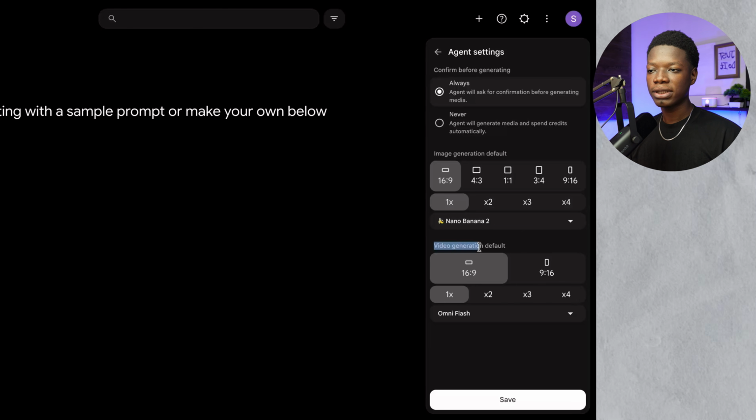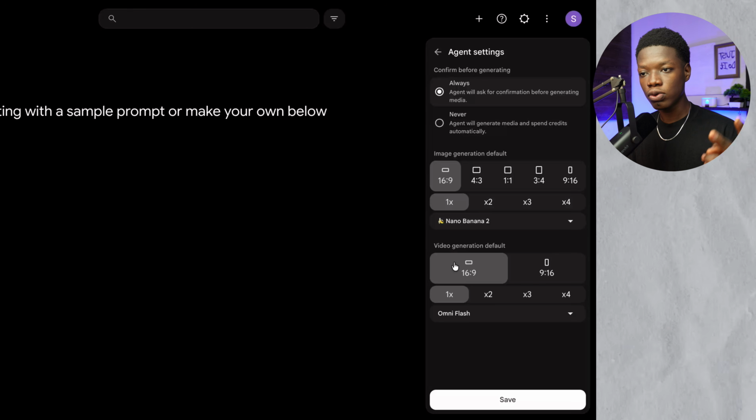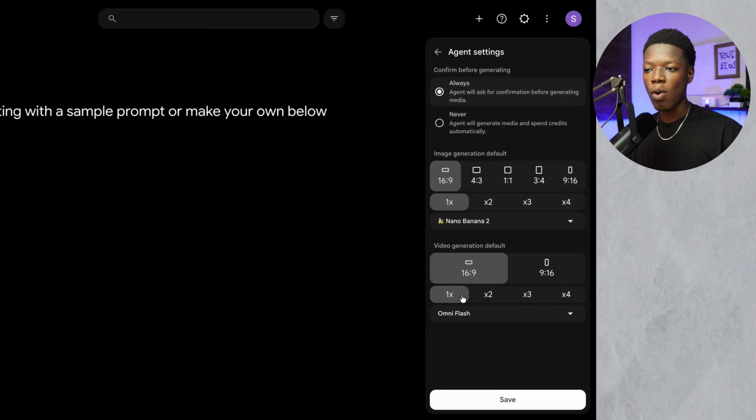You're then going to come to this section which says video generation default. Then select the same aspect ratio as the image, or it's going to be really weird when you create the video. So select it right here. And how many videos do you want to generate at a time? So let's say for each scene, how many videos do you want it to generate? 2 or 3, so that you can select one. Honestly, since we are using the free version, we are limited to a specific amount of credits, so I'm going to select 1 right here.